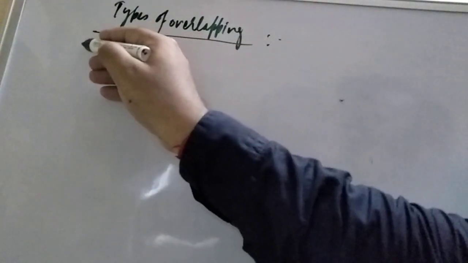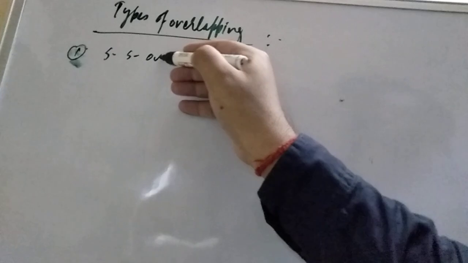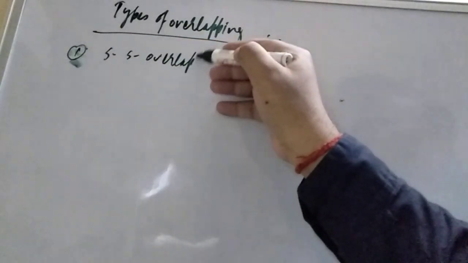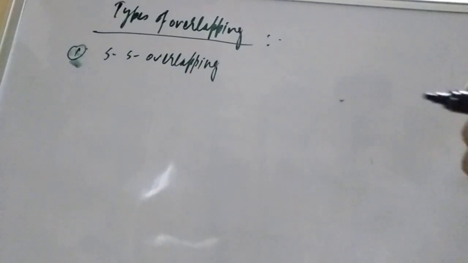So there are so many types of overlapping, students. But first, case number one, the first type of overlapping, is SS overlapping. What is the meaning of SS overlapping?